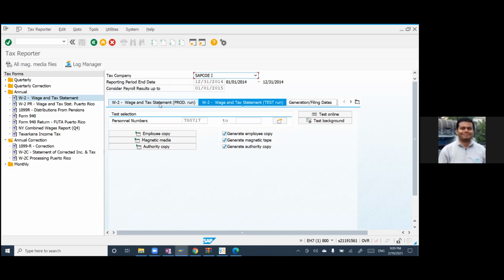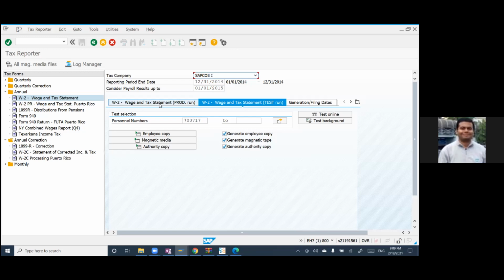Are you aware of smoke testing? No. Okay, so generally there is a concept called smoke testing. Whenever you are releasing something in the SAP production environment, we can't do those kinds of tests the way we do in the quality environment. So generally we pick any random one or two employees, and you just check whether it is working for that employee or not. This is kind of smoke testing.